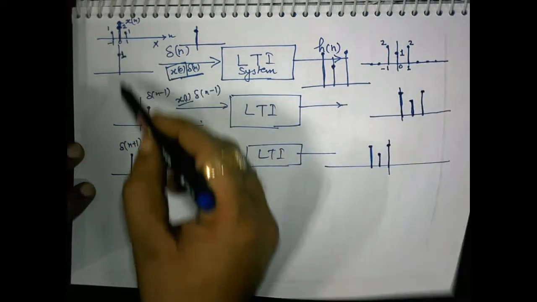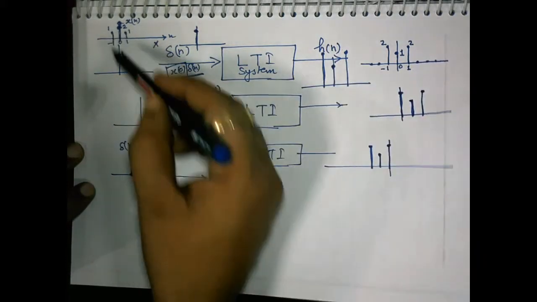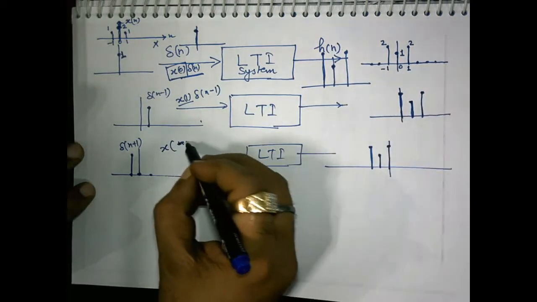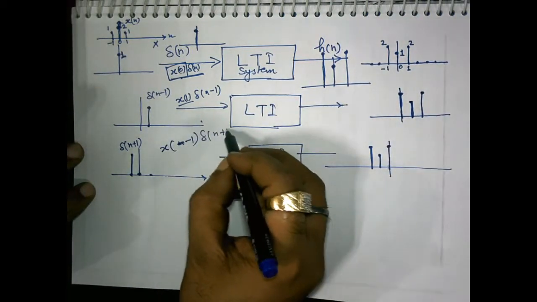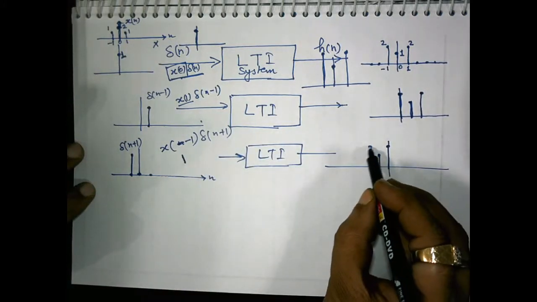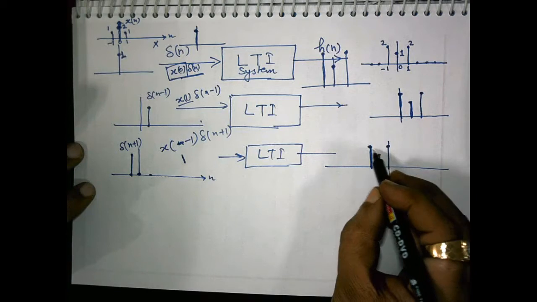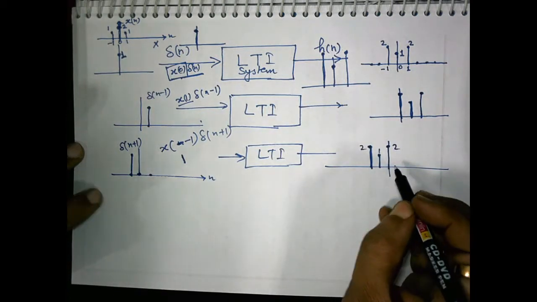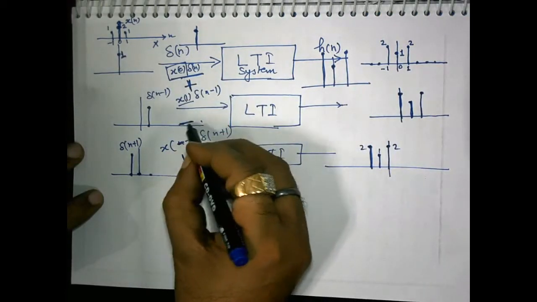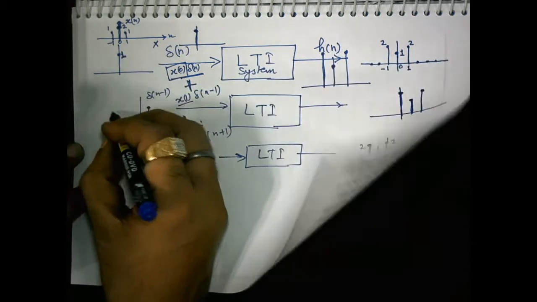Similarly, if we multiply this signal by delta[n+1], the value is x[-1] multiplied by delta[n+1]. Since the scale factor is 1, we obtain the same result as was obtained for delta[n+1], so 2, 1 and 2. Now if we add all these inputs, what we obtain finally is x[n].